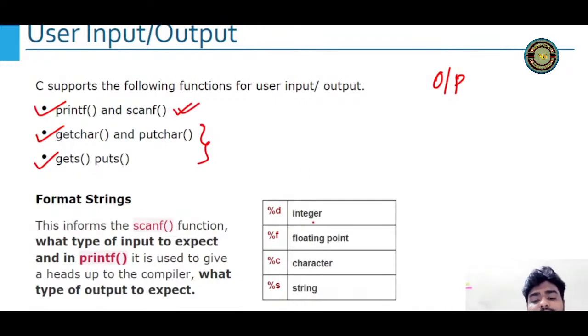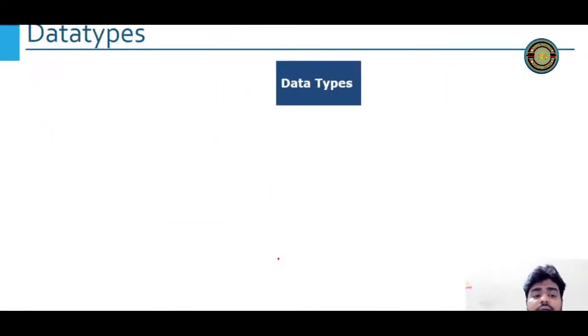For integer we use %d, for float we use %f, for long float you have already seen lf. %c is character and %s is string, right?